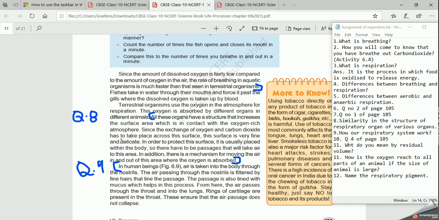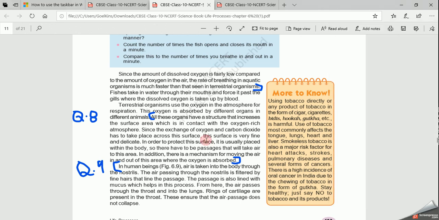Because this is very fine and delicate, it has to be protected. So where is it placed? It is placed within the body. Right? This is your second similarity in the structure of respiratory organs of various organisms.